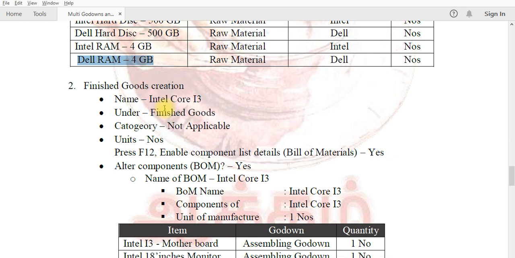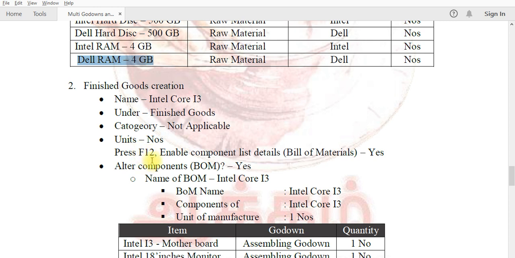In the raw material I gave the classification, but in the finished goods I don't, because I have only one finished goods. I give only one. Under group, finished goods only. Category is not applicable. The units as numbers. Then press F12 to enable component list details, bill of materials. You give yes by clicking F12 or pressing F12.